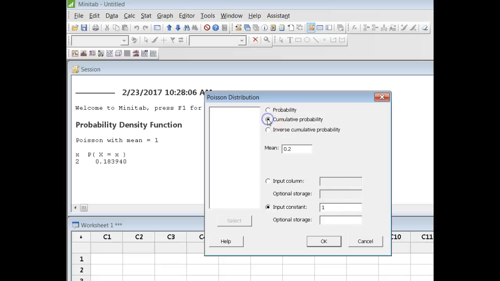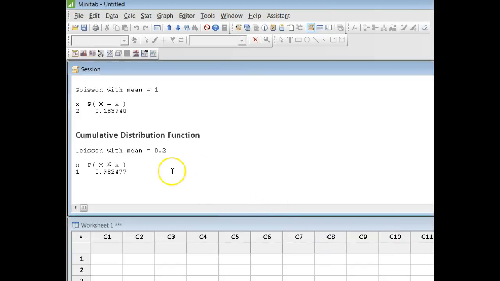So change your radio button to cumulative probability. Click OK. Here I've got the cumulative distribution, and keep in mind this says less than or equal to. As shown in your notes, the way to get the answer will be to take the number 1 and subtract this probability from it. What will remain will be the probability of 2 or more.